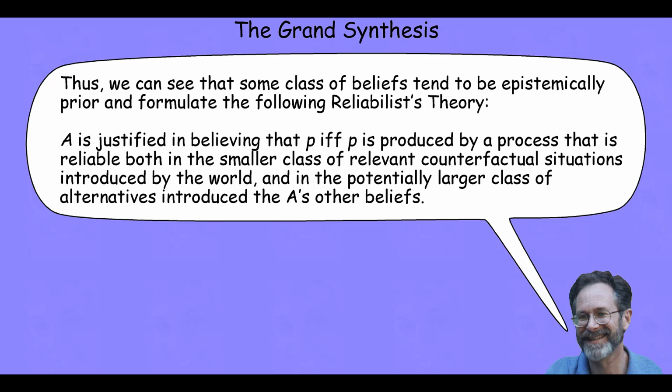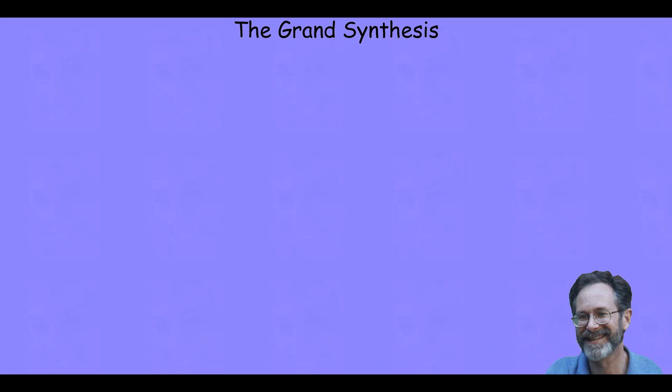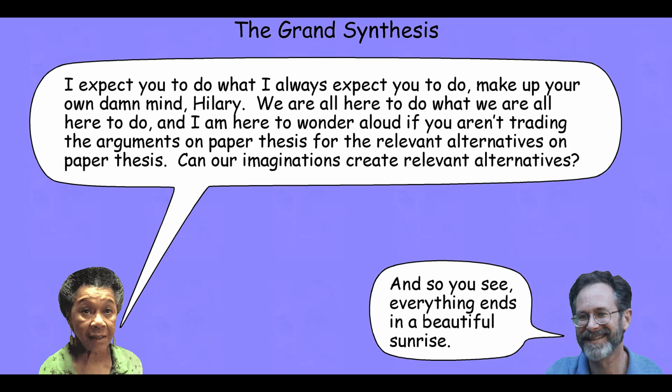And this yields Kornblith's grand synthesis. We can see that some class of beliefs tend to be epistemically prior and formulate the following reliabilist theory of justification. A is justified in believing that P, if and only if P is produced by a process that is reliable, both in the smaller class of relevant counterfactual situations introduced by the world and the potentially larger class of alternatives introduced by the subject's other beliefs. Kornblith feels that this, in fact, unifies the insights of the foundationalist and the coherentist together in a simple but effective theory of justification. And so, everything ends in a beautiful sunrise.